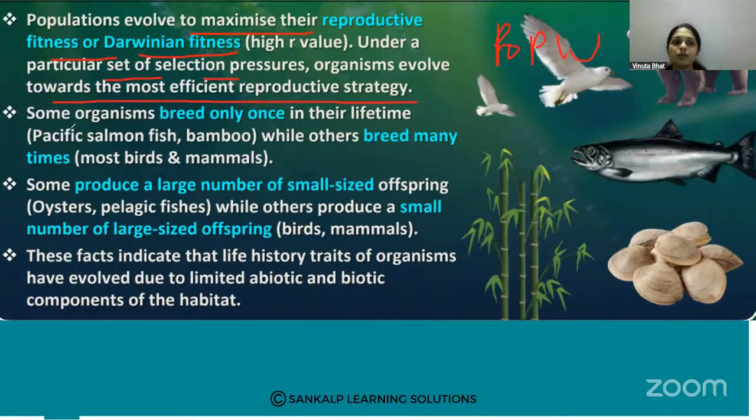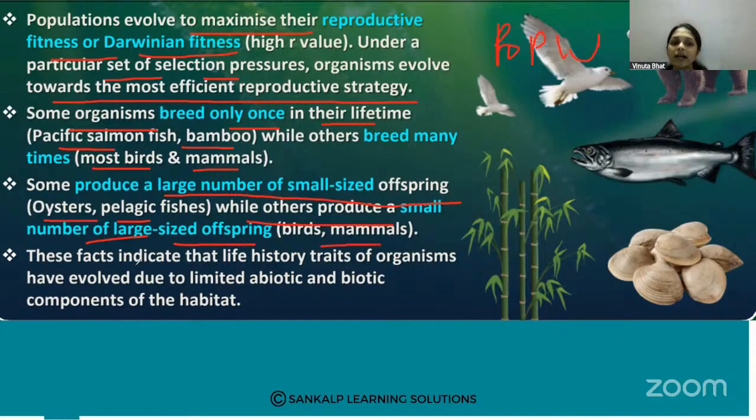Some organisms breed only once in their lifetime, for example Pacific salmon, fish, and bamboo, while others breed many times, like most birds and mammals. Some produce a large number of small-sized offspring, like oysters and pelagic fishes, while others produce a small number of large-sized offspring, like birds and mammals.